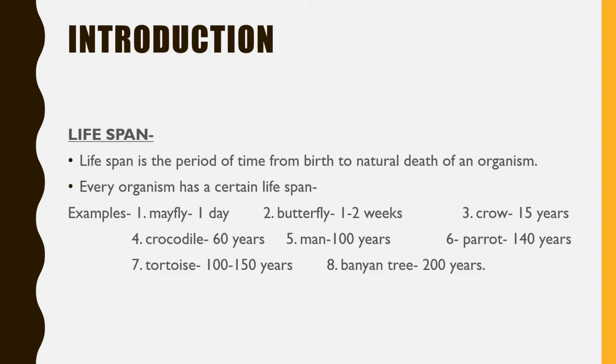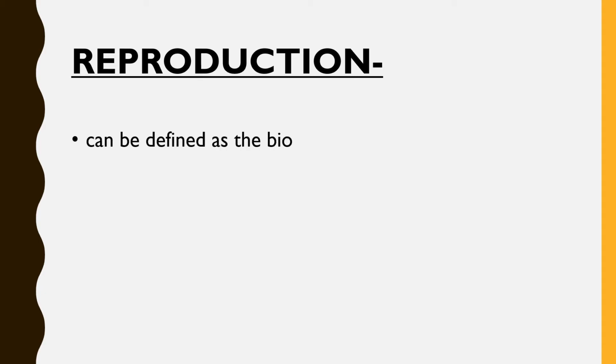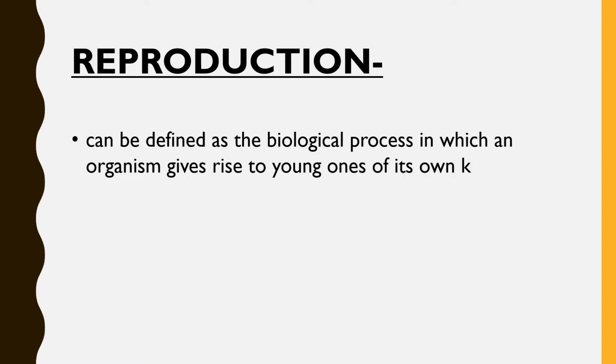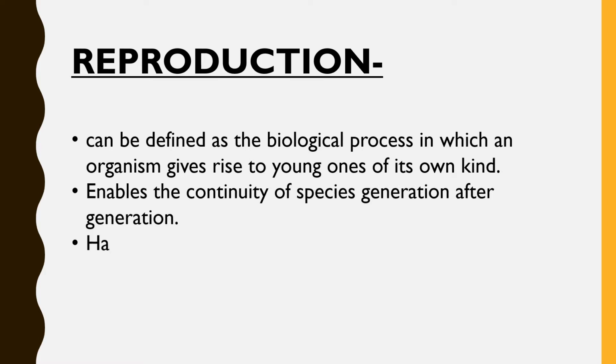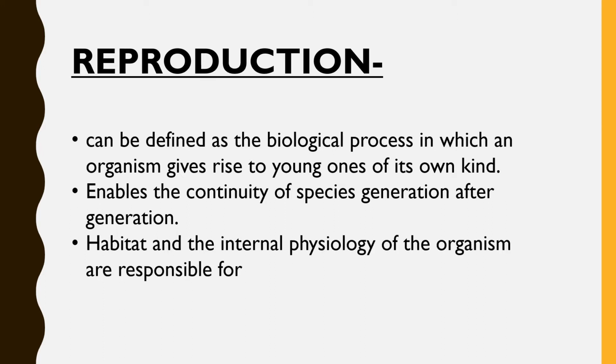Now, to sustain the species type, every living organism should reproduce. So this brings us to the main topic of today's chapter, that is reproduction. Reproduction can be defined as a biological process in which an organism gives rise to its young ones of its own kind. That is, a human will give birth only and only to a human, whereas a horse will give birth to a horse. Reproduction enables the continuity of species generation after generation. The third point is that reproduction is mainly dependent on the habitat, that is the place where the organism lives, and the internal physiology of the organism.